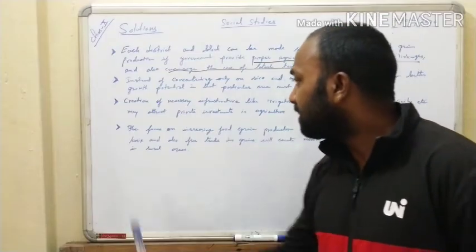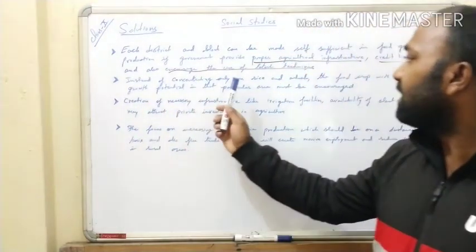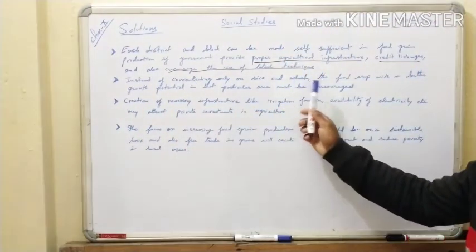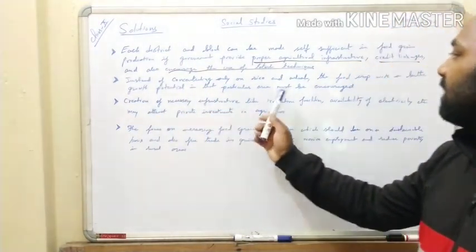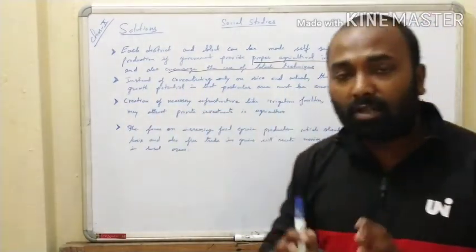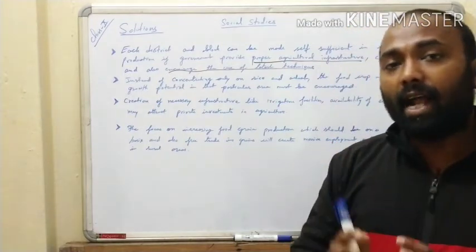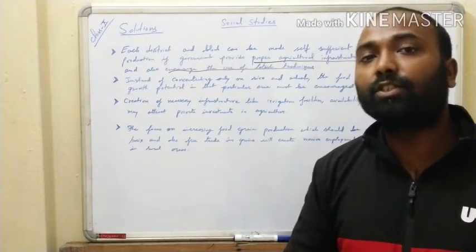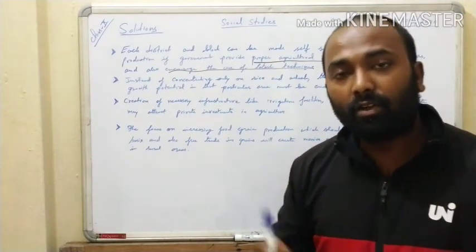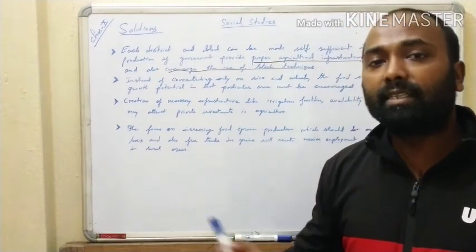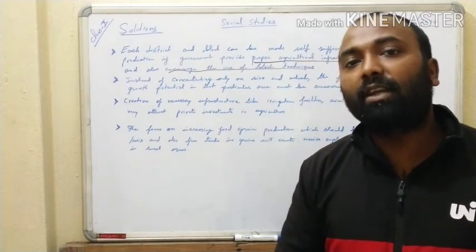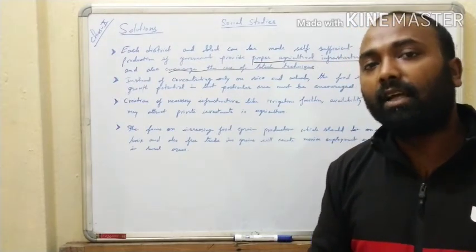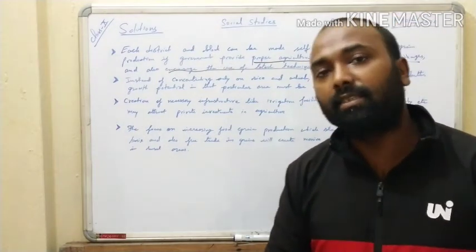Now, let us understand another point. Instead of concentrating only on rice and wheat, the food crops with a better growth potential in that particular area must be encouraged. What does this mean? Rice and wheat are the crops which grow well in plains. The northern plains are suitable because they are flat plains, where every year good quality soil is brought down by the rivers, which deposit these sediments in the plains.